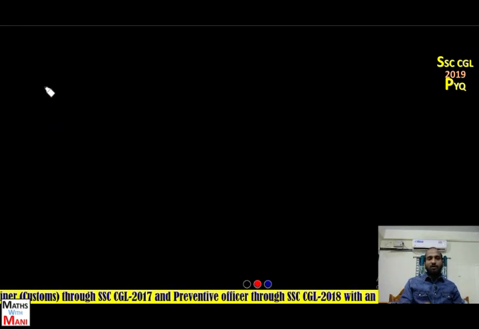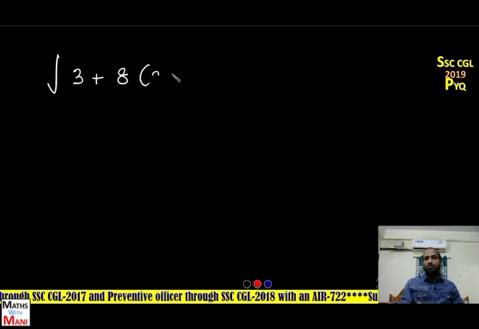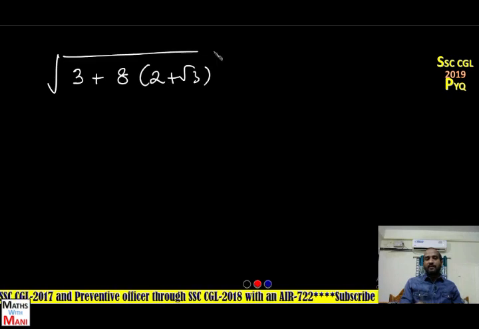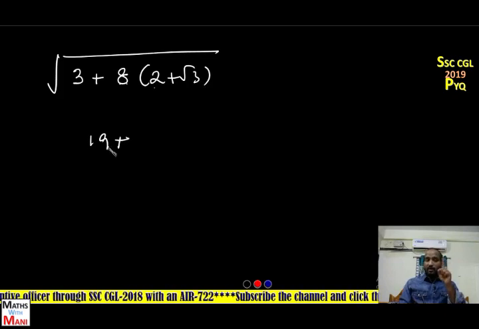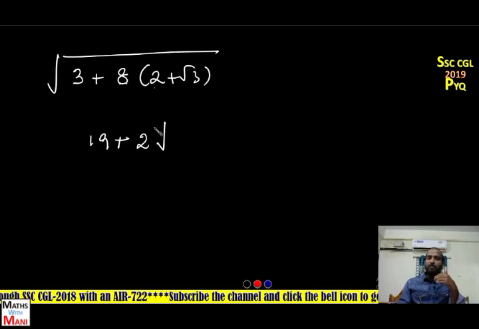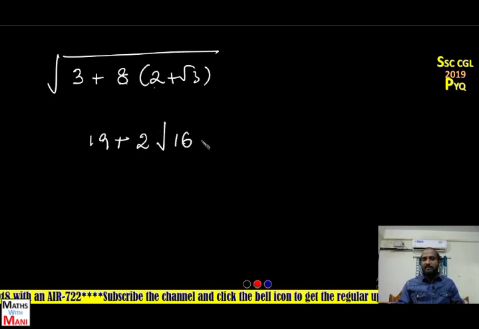So now you have to find the second part, the square root of 3 + 8 into (2 + √3). Tell me, 8 into 2 is 16, 16 plus 3 is 19, plus 8 into √3. But I have to write it as 2 into 4. If 4 goes under root, then 4 square means 16. Already 3 is there, into 3 under root.